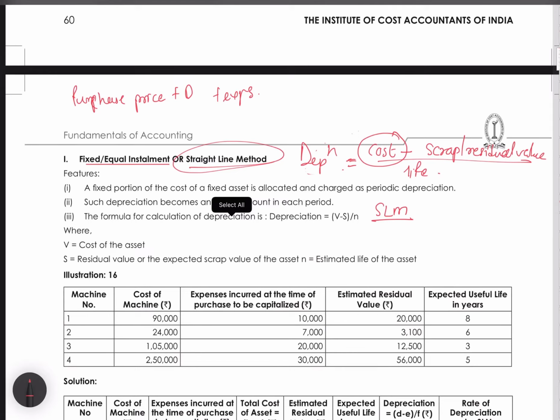But maintenance charges, no. Maintenance charges are not capital in nature, they are revenue in nature, because they keep on recurring. We learnt in capital and revenue nature expenses.